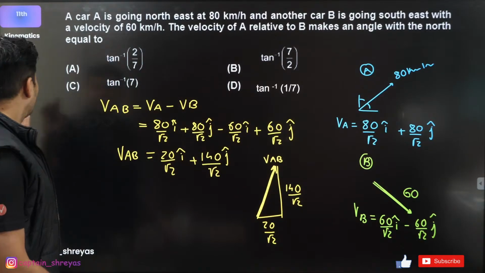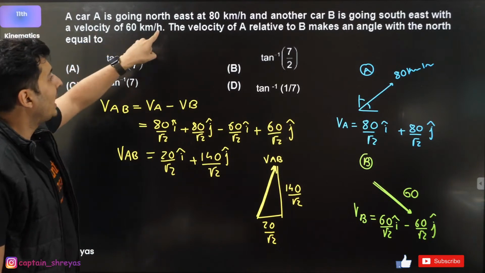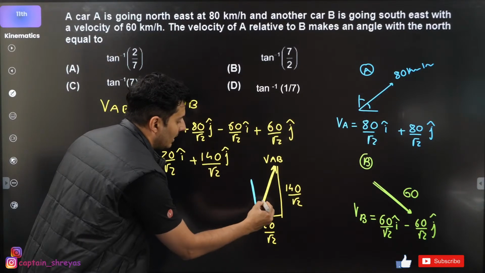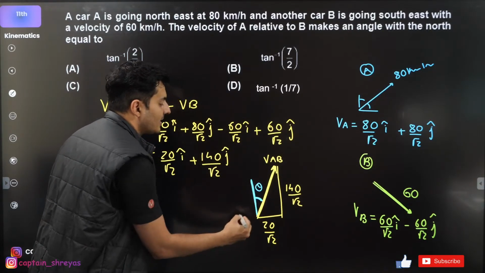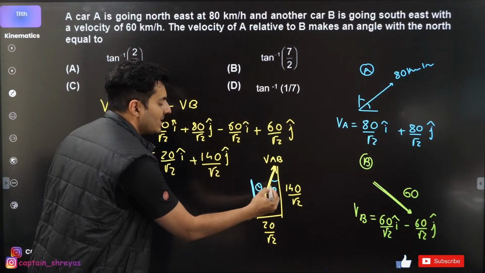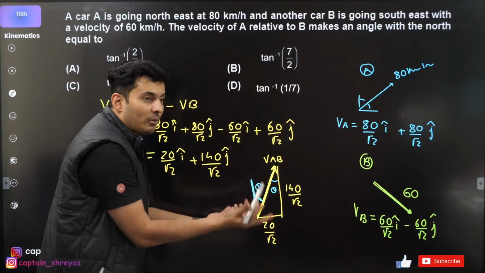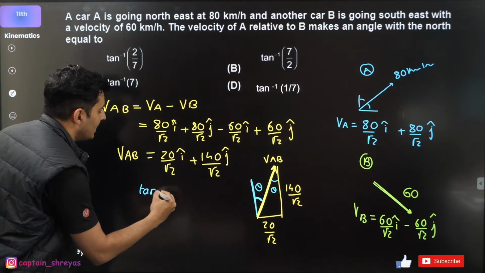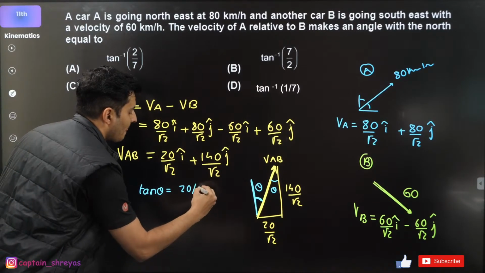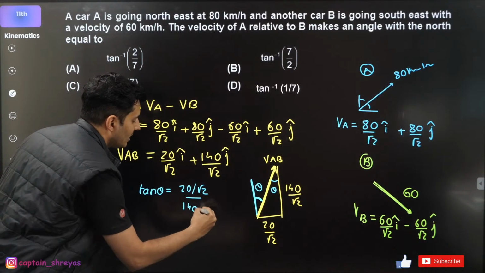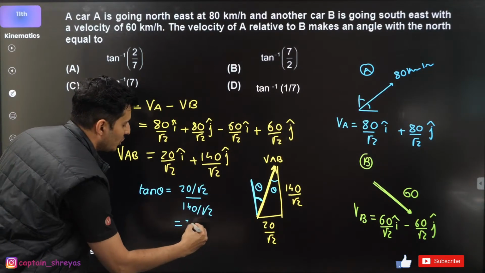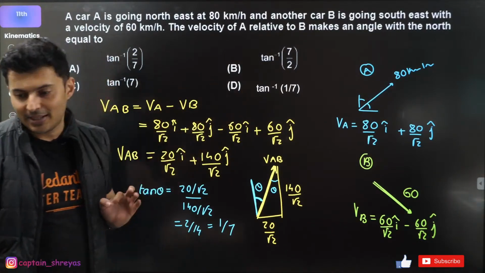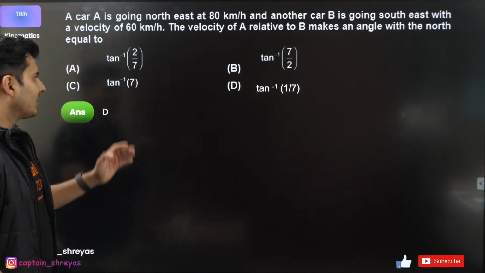What does the question say? The question asks us to find the angle with the north. What angle does this velocity make with the north? This is the angle asked, and both these angles are equal. So what is the trigonometry that you can use? Tan theta is opposite by adjacent. Root 2 cancels, 2 by 140, which is 1 by 7. So theta is tan inverse of 1 by 7. Great, that is the answer.